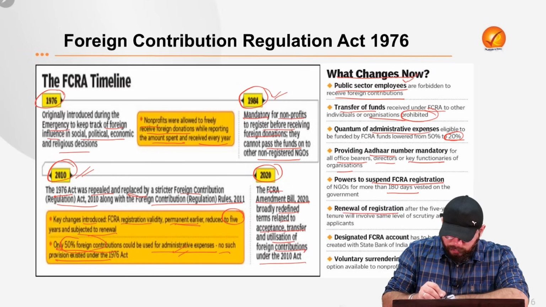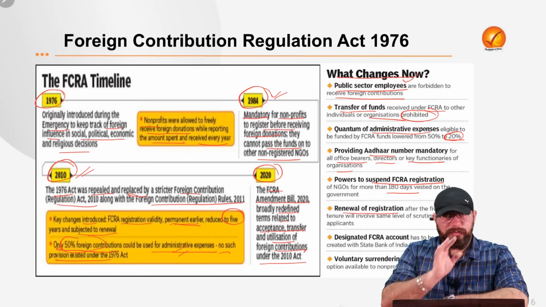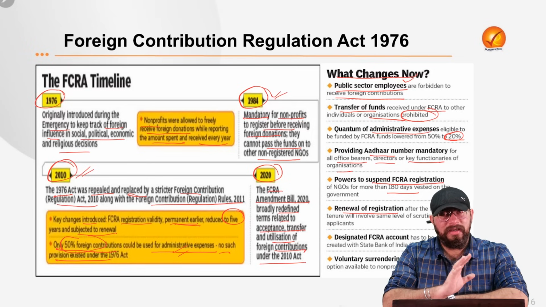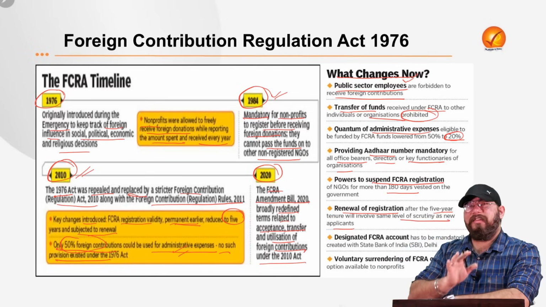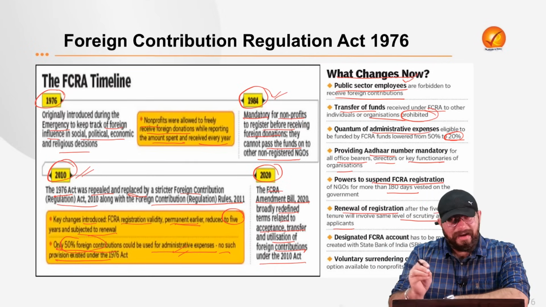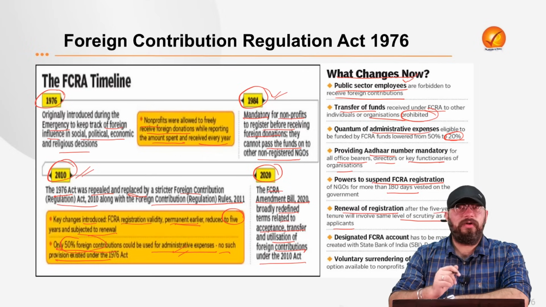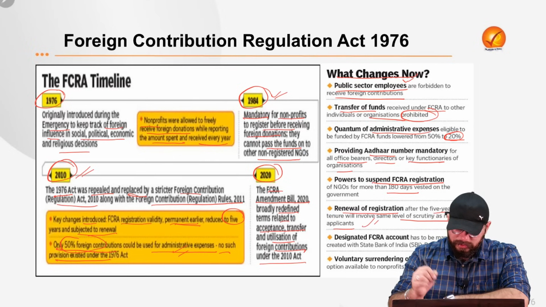Now coming to the renewal of registration. Of course the tenure still remains 5 years, but renewal after 5 years will be subject to the same level of scrutiny as new applicants. Now that is a very, very major change. The same level of scrutiny will be applied to those who are applying for a renewal of the FCRA license. That is a very, very important point.